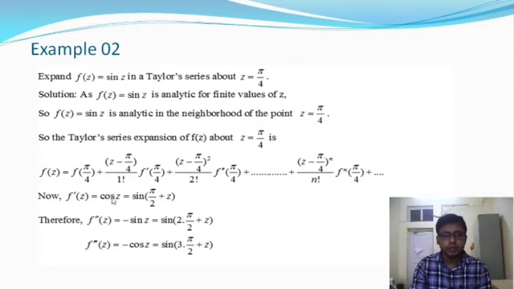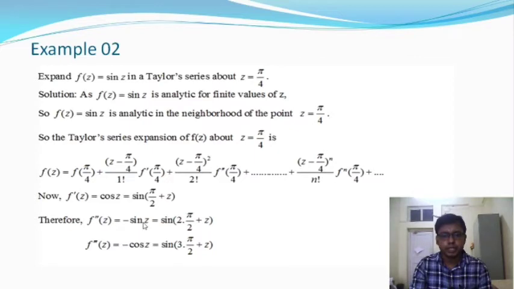So the derivative of cos z is equal to minus sin z, and in the third quadrant we know that sin z is a negative value.